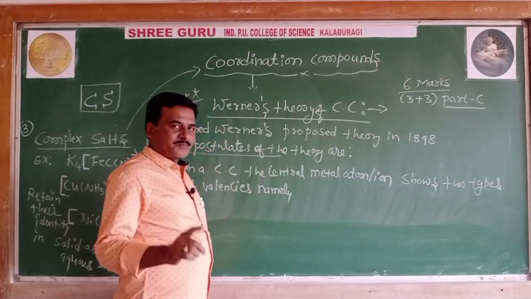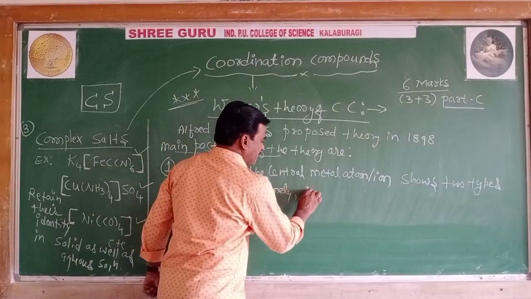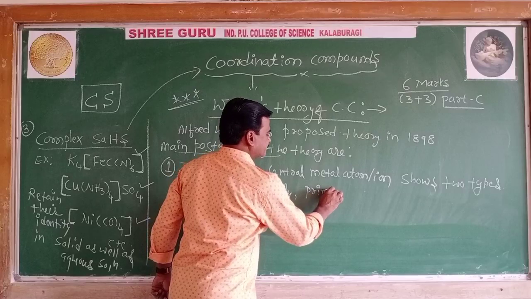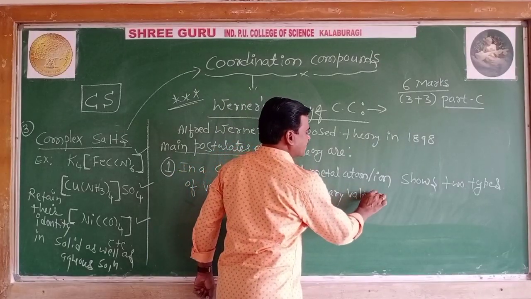namely primary valency and secondary valency.